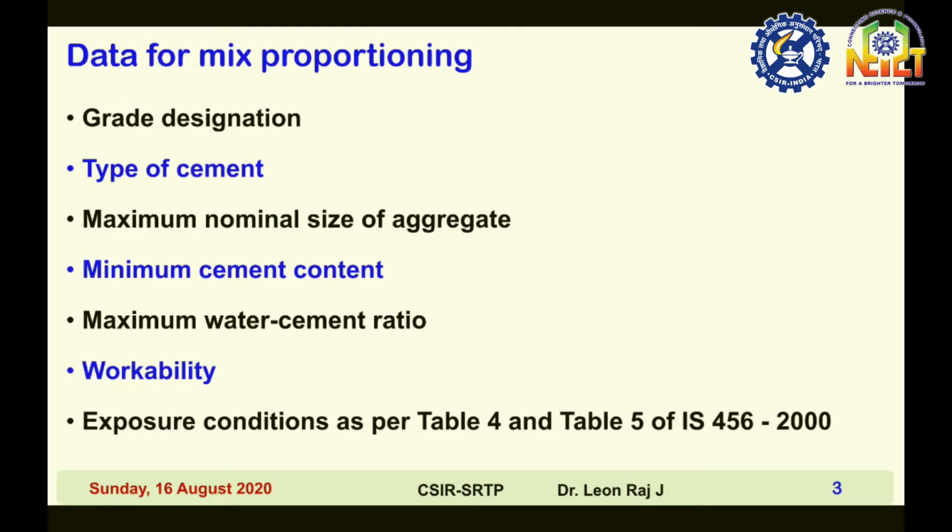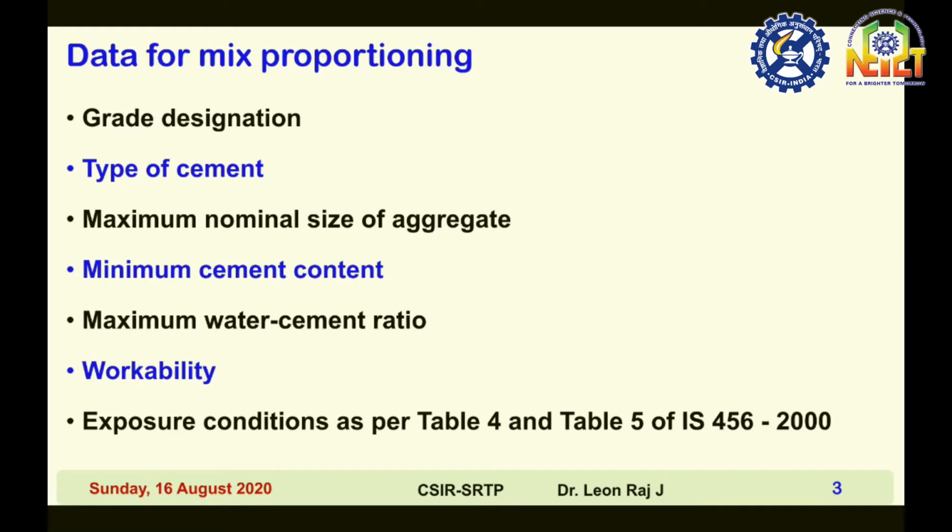The grade of cement is nothing but the 28-day compressive strength of cement. Maximum nominal size of aggregates may be 10, 12 or 20 mm. That data is required. Minimum cement content, maximum water cement ratio.